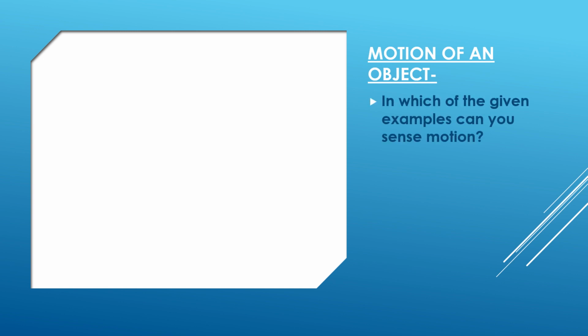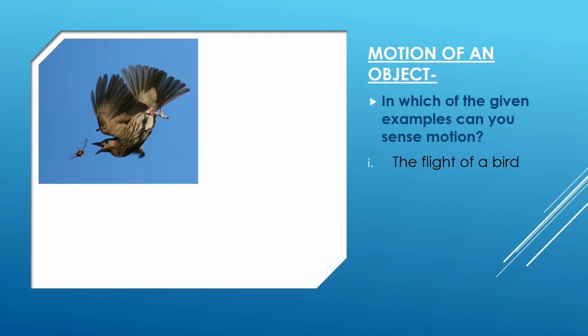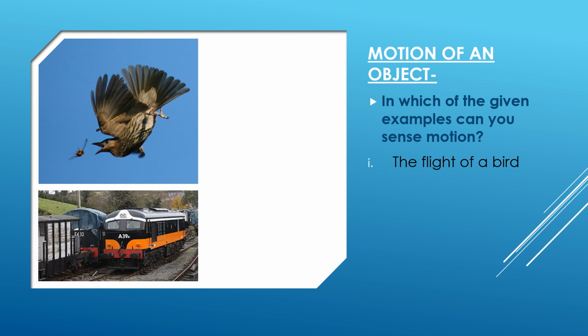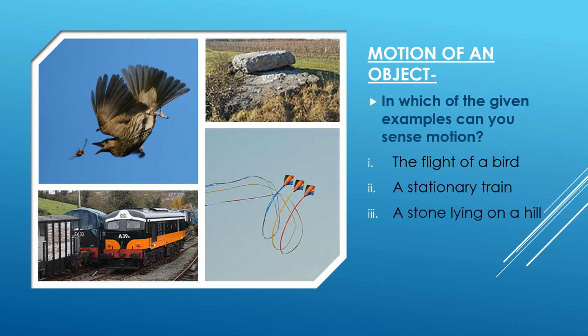The first concept, motion of an object. Can you tell in which of the given examples you can sense motion? The first example, the flight of a bird. The second example is a stationary train. Third is a stone lying on a hill. And fourth is a kite flying in air. Think about it.